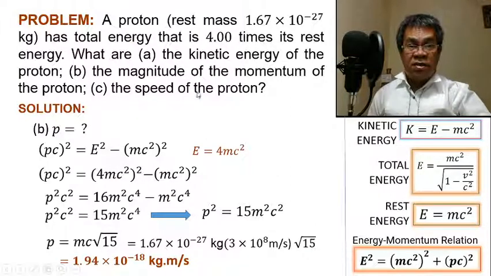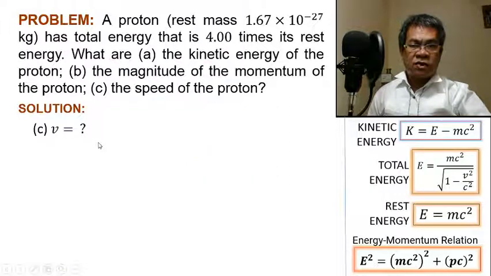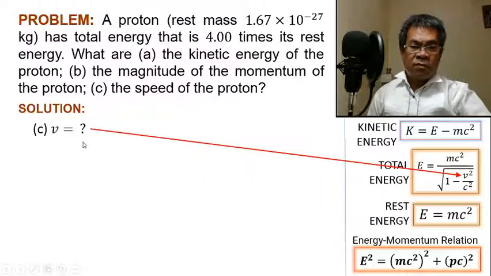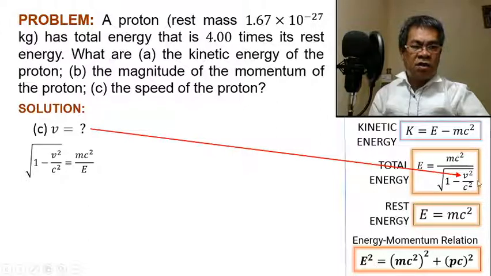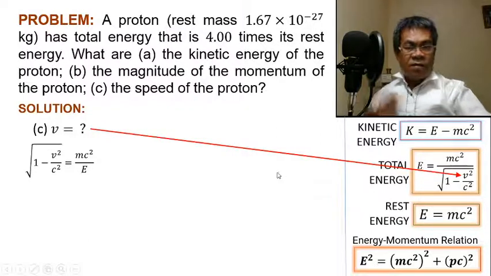What is the speed? The speed is v. Now v is found in this total energy equation. So all you need to do to solve for letter C is transform this equation. First, interchange this with E. The denominator goes to the numerator, so the square root expression must be in the denominator. We reverse, because we are looking for v, so we place it on the right side.